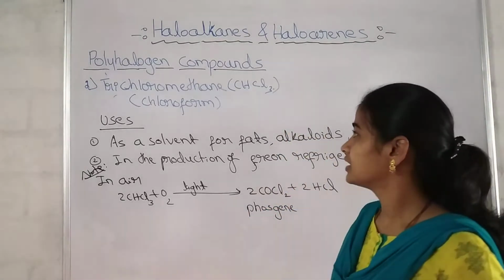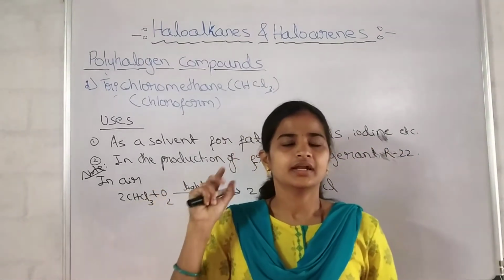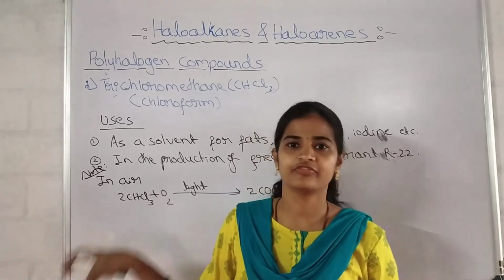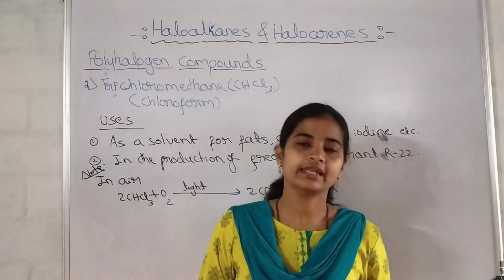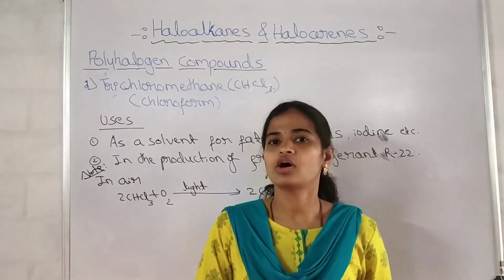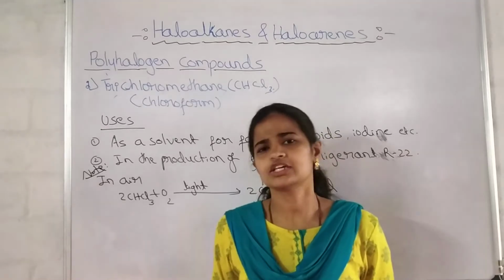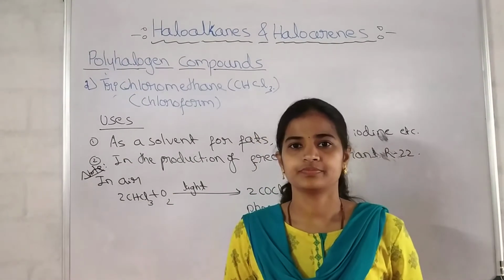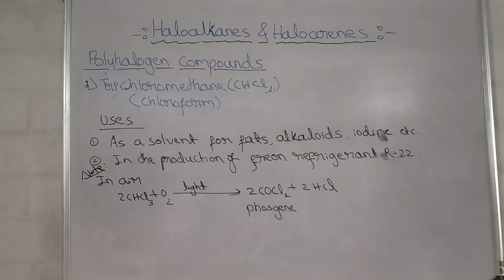Okay. And this is all about the trichloromethane, and it depresses the central nervous system. The harmful effect is that chloroform depresses the central nervous system, and it can lead to depression, nausea, fatigue, dizziness. Okay, and chronic exposure to chloroform can damage the kidneys. These are all about the trichloromethane.